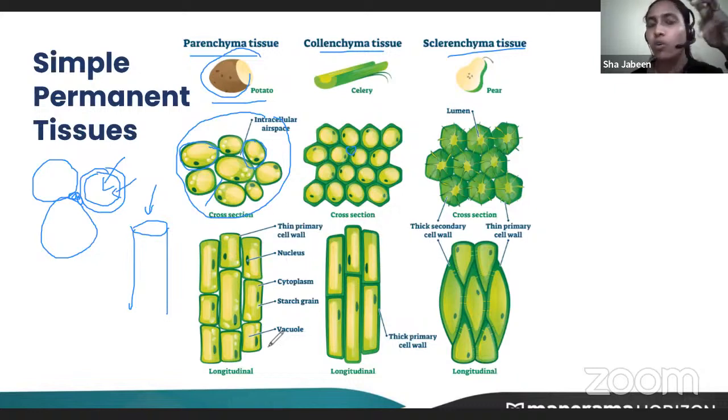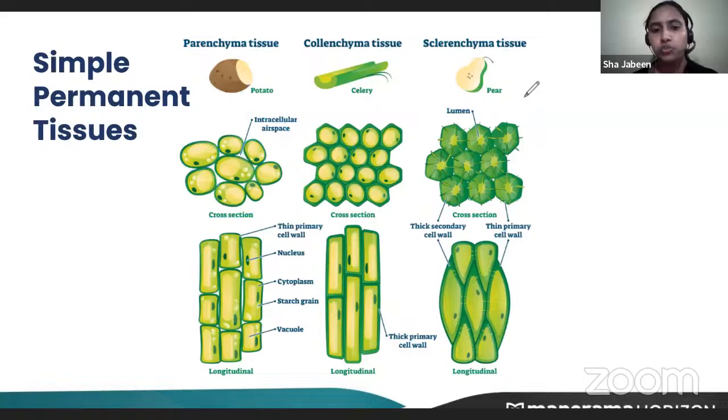Coconut. You all have seen coconut, right? The husk of the coconut is made up of sclerenchyma. So you can see how fibrous it is. These sclerenchymas are very fibrous and very hard. So this was about the simple permanent tissues in plants.